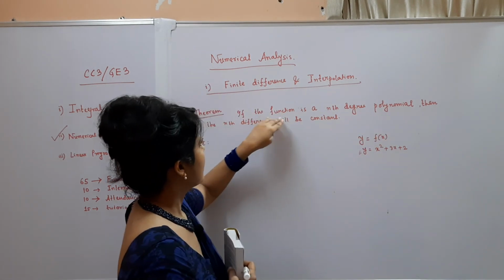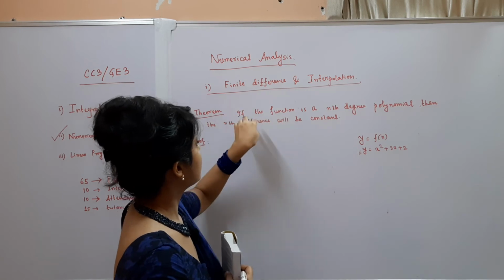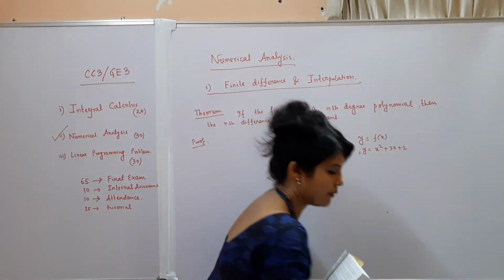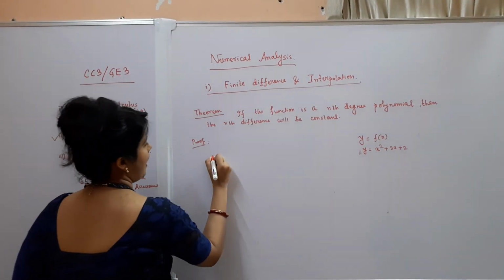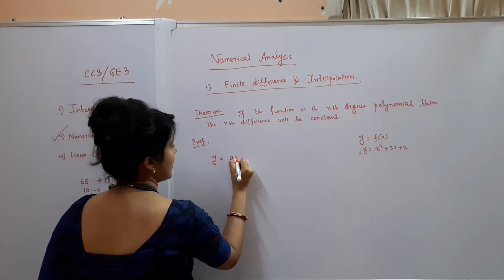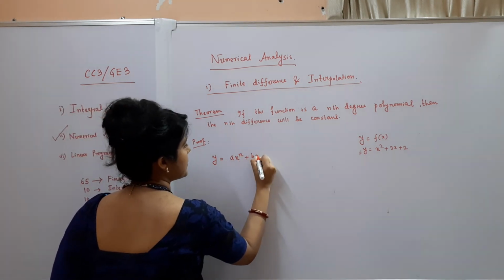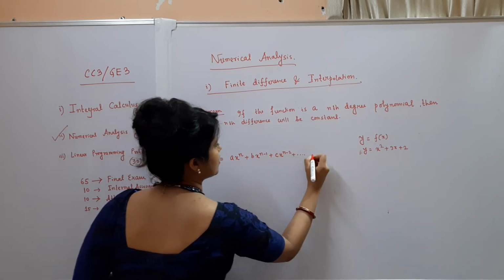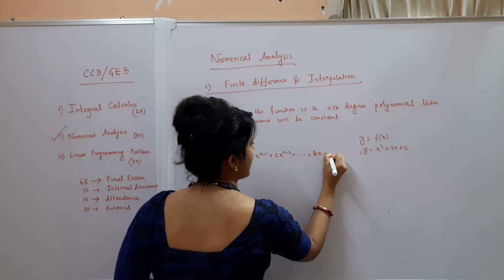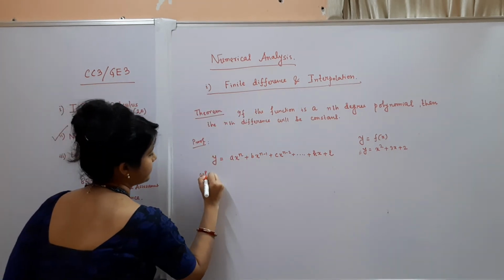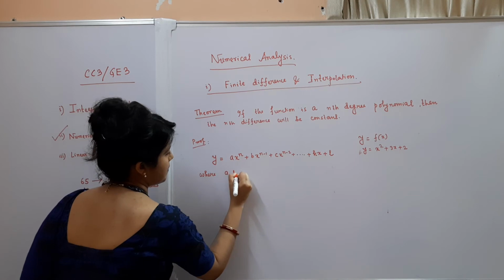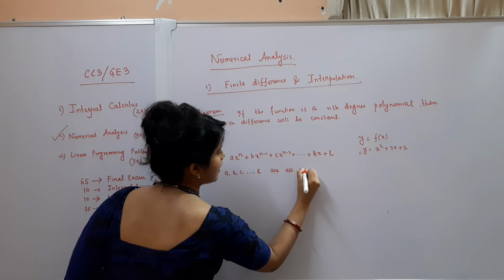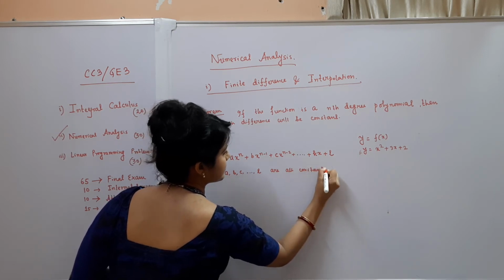Now here in this theorem it is told that the function is a polynomial function of degree n. Okay, nth degree polynomial. So I have taken y as a x to the power n plus b x to the power n minus 1 plus c x to the power n minus 2 plus dot dot plus k x plus l, where a, b, c, l are all constants.